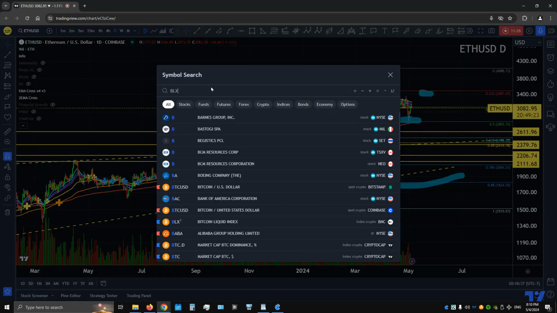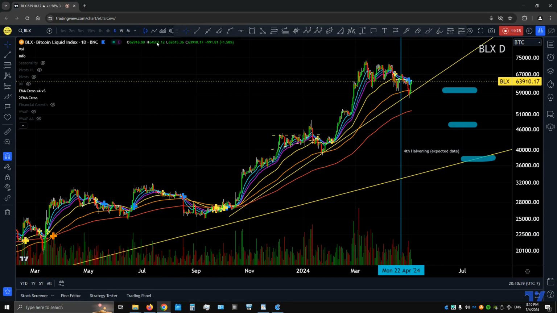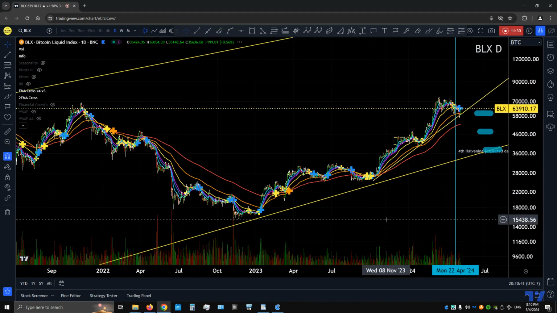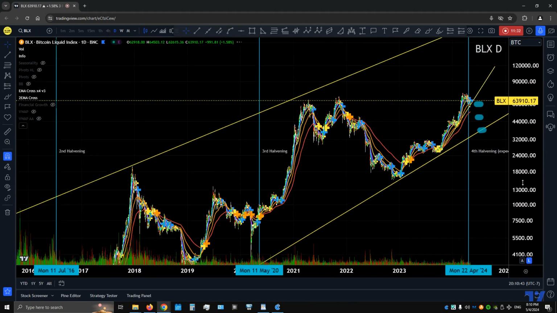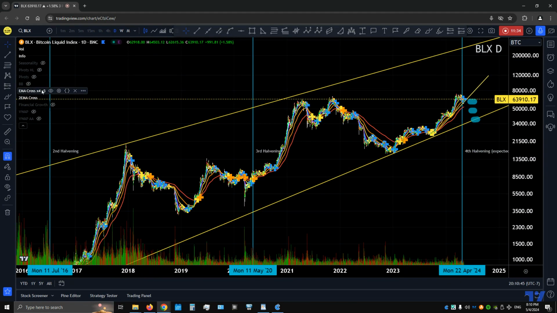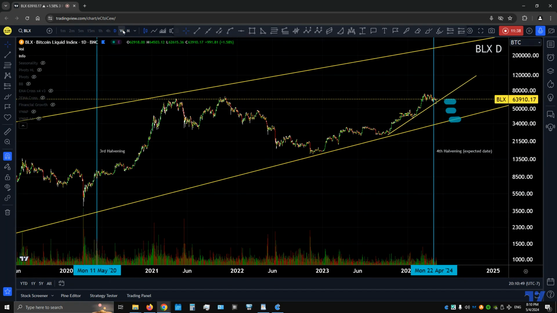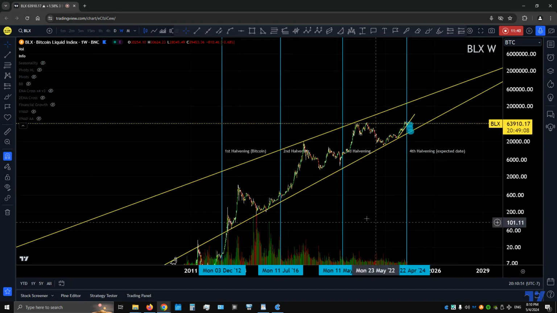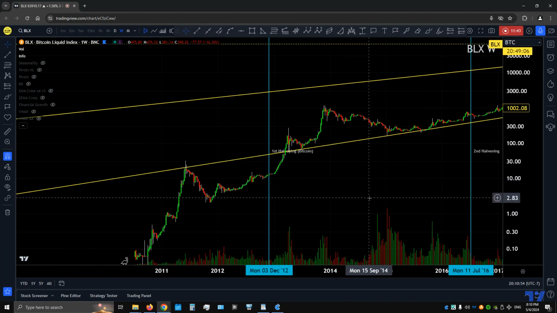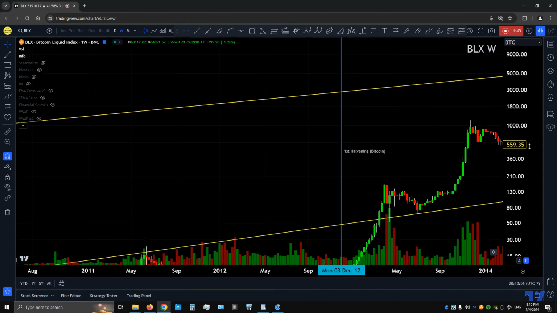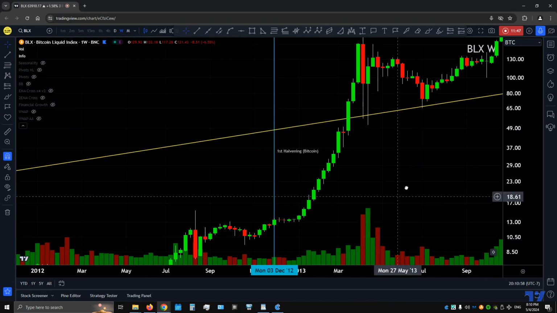All right, actually, I'm not going to bar replay because that will cancel this video. That's what happened last time. So I'm going to just end with the halving data. So obviously Bitcoin, this is Bitcoin liquid index. You can see all the price data. We'll go to a weekly here. And again, I will keep telling people this until this setup is over.